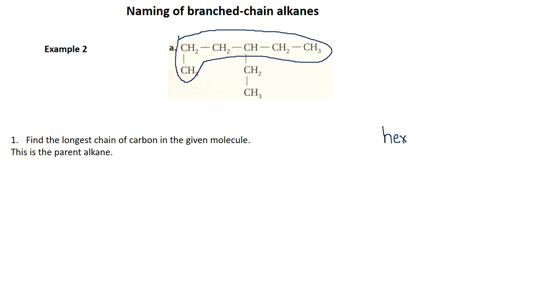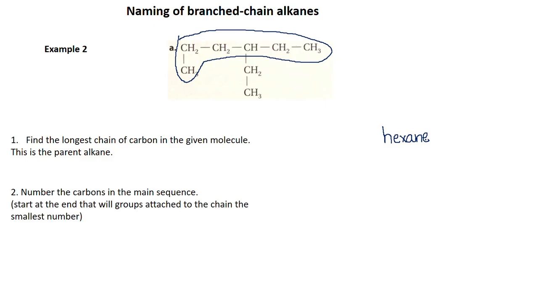Okay, so this is the parent alkane. The next step is written here. You have to number the carbon atoms in the sequence such that the substituents are attached to the smallest numbered carbon atoms, so that it gets the smallest number.